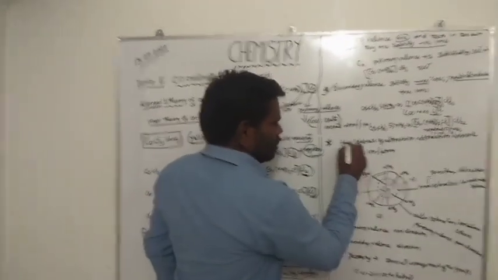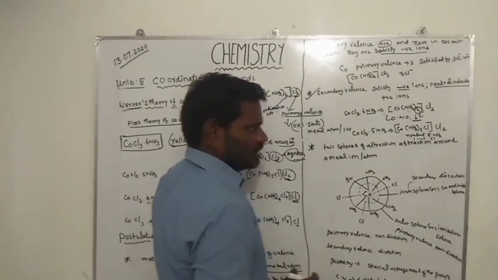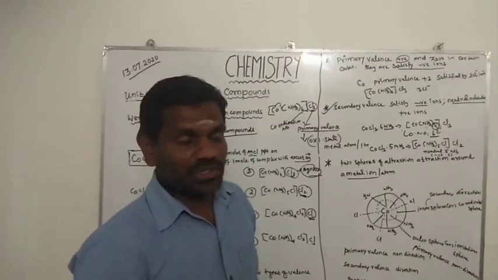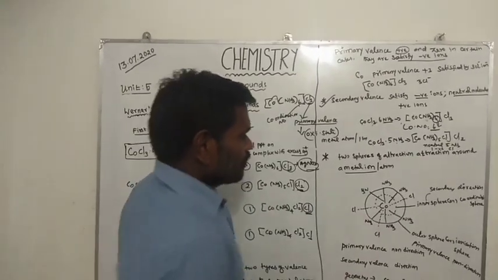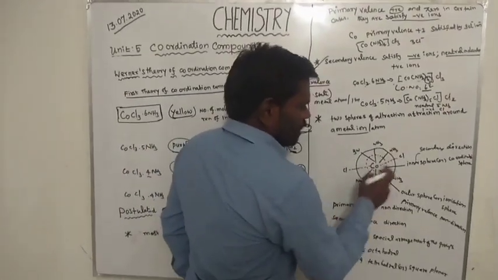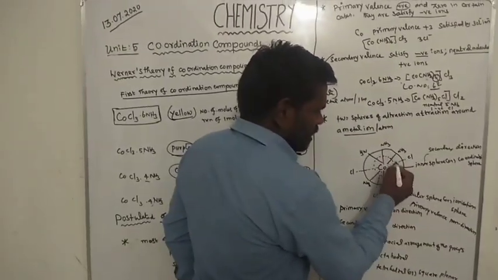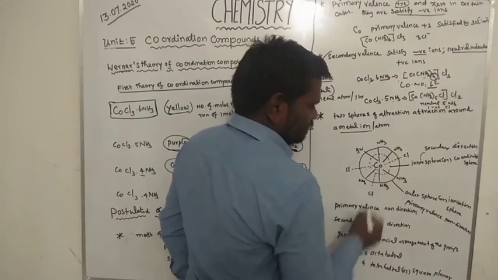Okay, next: two spheres of attraction around the central metal atom. In the coordination complex, hexaamminecobalt(III) chloride, around the central metal atom the first sphere is followed by the second sphere.